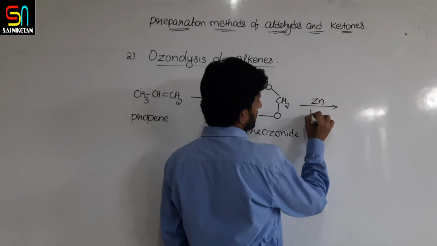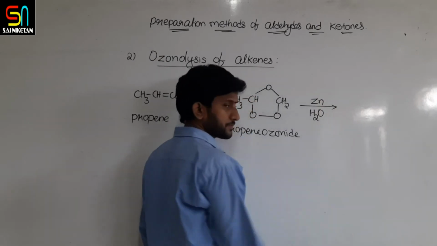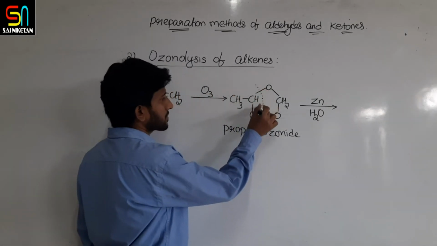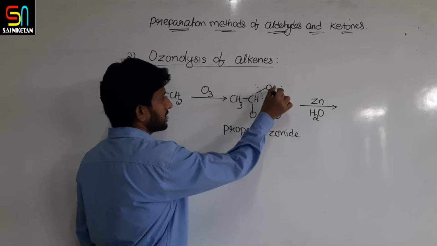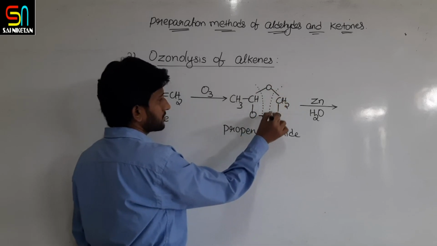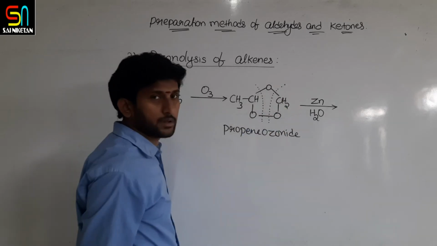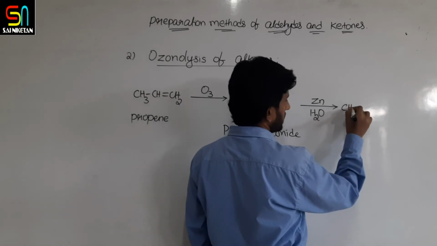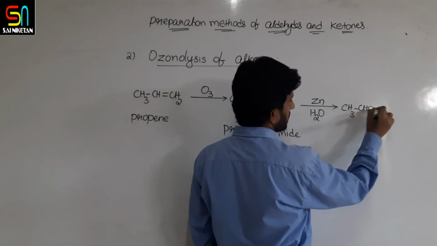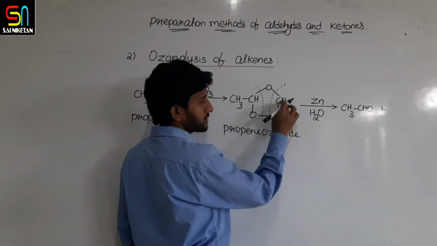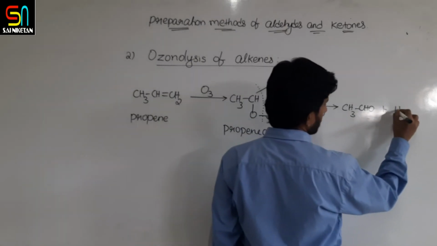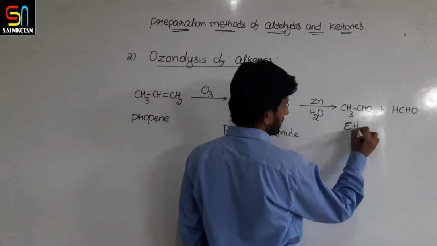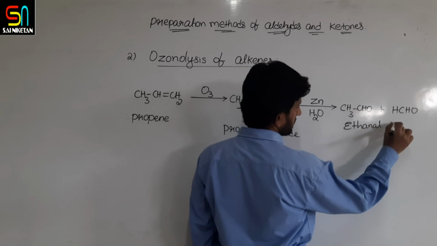Hydrolysis with zinc dust. You know that cleavage of bonds takes place like this. We have studied in first year the ozonolysis reaction. So one product, one aldehyde, is CH3CHO, another aldehyde is HCHO. So you get ethanal and methanal.